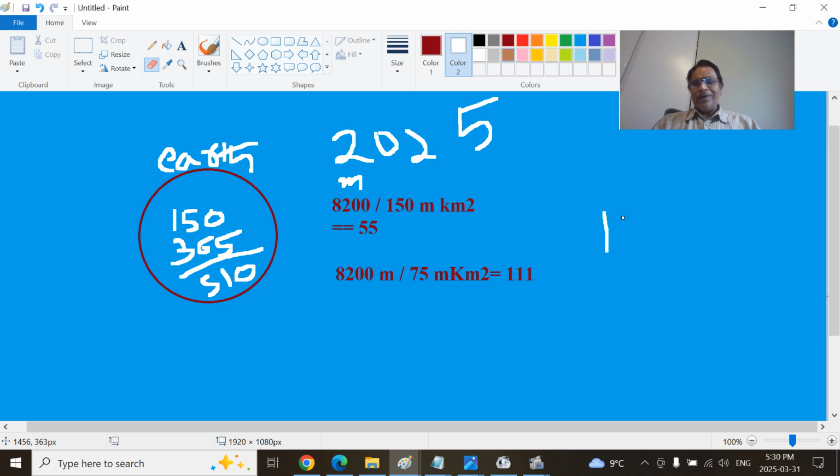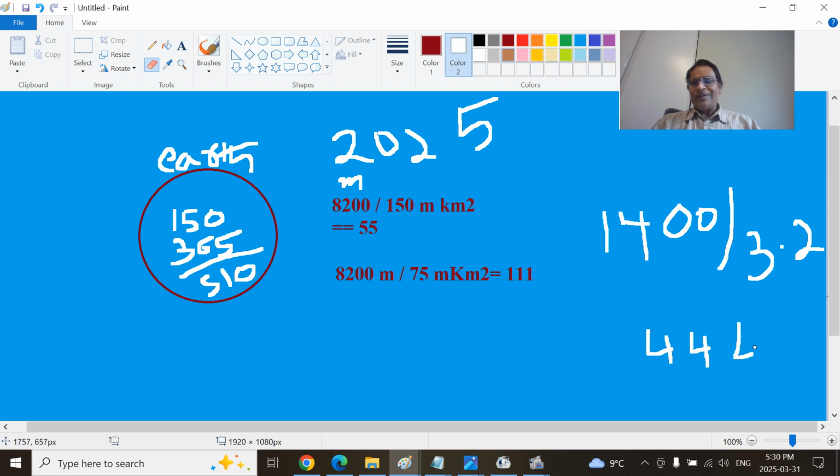India has around 1400 million people, and that is divided by, again in millions, 3.2 million square kilometers. I made it very simple. You get 444 people per square kilometer. How do you remember? The reasonable population density of planet Earth is 111. Entire Bharat post-partition is 444. That's one way to remember. Or if you make this roughly 44, the actual population density, 10 times or 8-9 times more people live in Bharat.